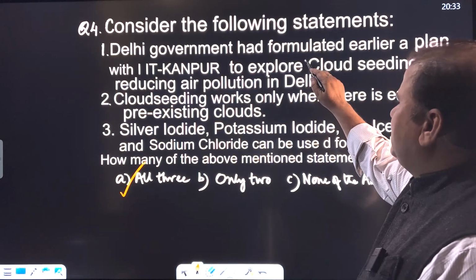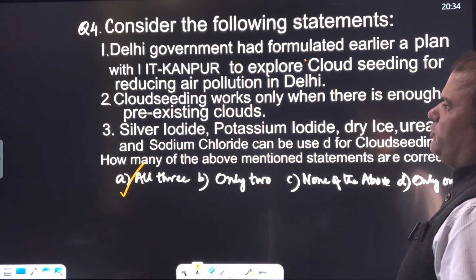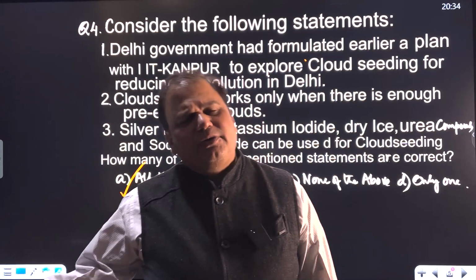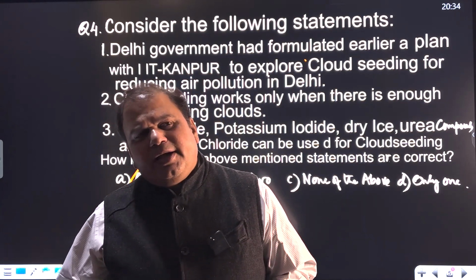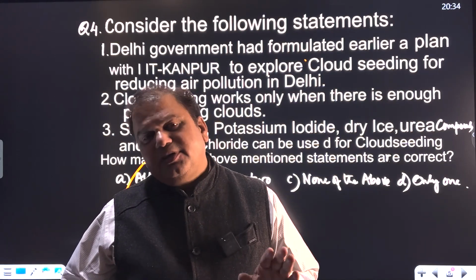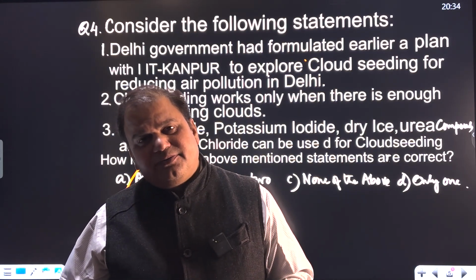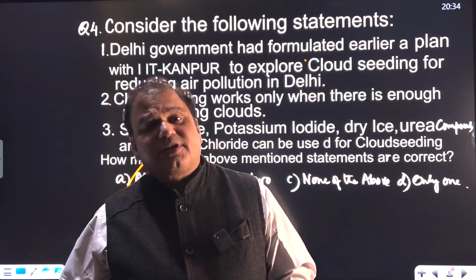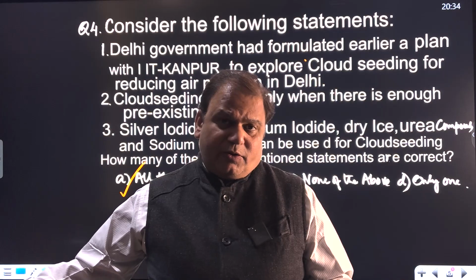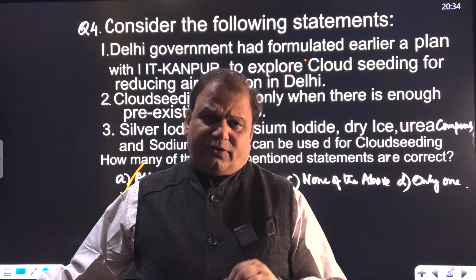It was not this year, but last year that Delhi government tried to explore a plan with IIT Kanpur for cloud seeding over Delhi so that the air pollution can be reduced. When you have rainfall, the pollution would be reducing. But then there were hurdles. The clearances were not given by the Ministry of Home Affairs and also the Civil Aviation Ministry. Neither did the Ministry of Defense give them. Here cloud seeding is for reducing air pollution, but cloud seeding can be conducted for wildfires also. Cloud seeding can be conducted for droughts also.